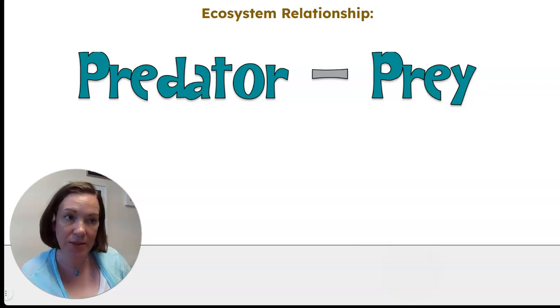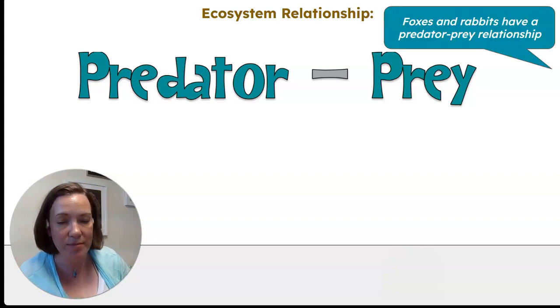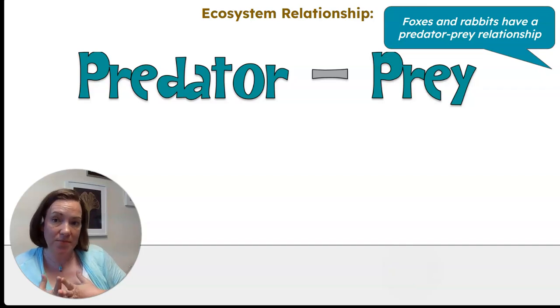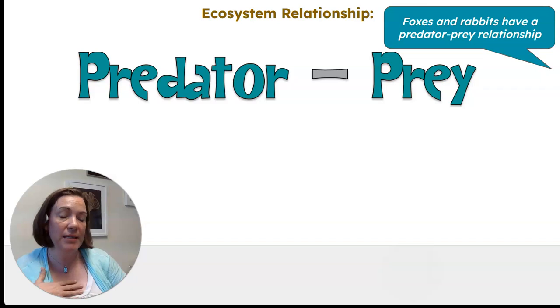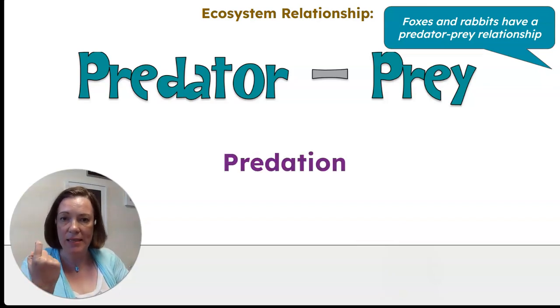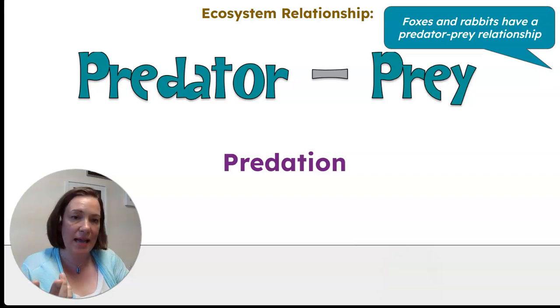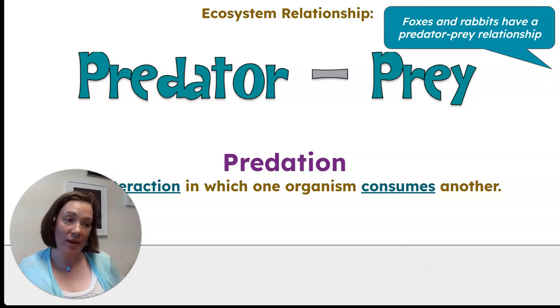This specific relationship is a predator-prey relationship. Foxes and rabbits have a predator-prey relationship. Now, we call it a predator-prey relationship, but what it really means is that when those two organisms are in the same ecosystem, an action happens, right? They interact, and this action is called predation. And it's an interaction in which one organism consumes the other.